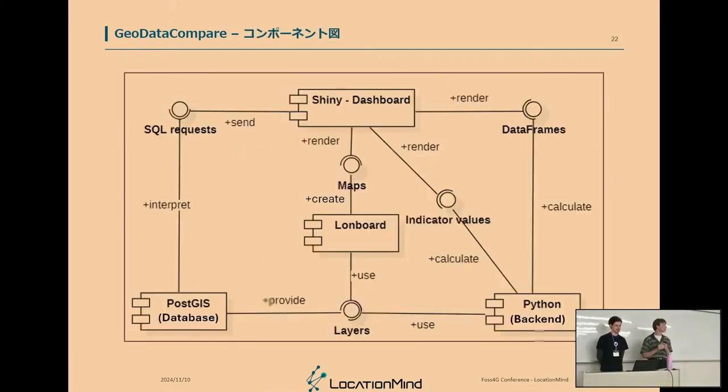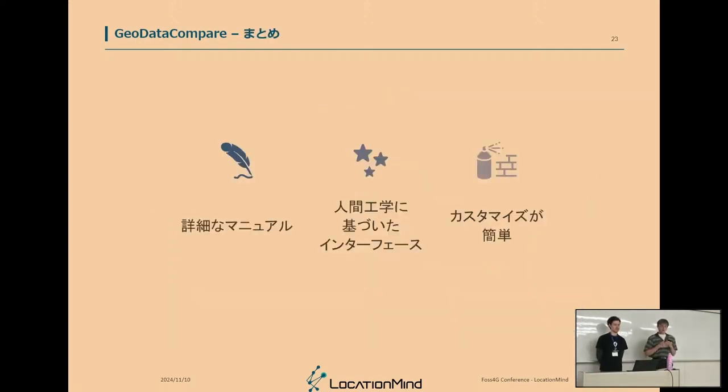If we look more closely at the components, it's the Shiny application, the Python package to create the website that is used to send a query to the database. Then the layers will be provided and used both by Lonboard to create the maps, or by the backend to calculate the indicator values and the data frame that will both be displayed on the dashboard. To sum up the process, it's an ergonomic application that is quite easy to use, and it has also been made to be easy to customize.